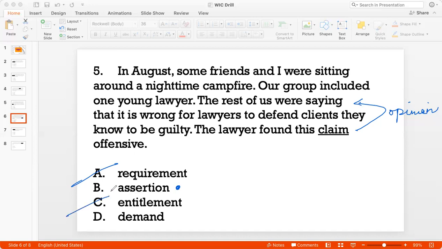And option D is similar to option A. Demand and requirement are similar in the sense that they go a little beyond the scope of the context, right? The friends are not saying that this has to be a demand or a requirement. They're simply discussing it, and they're wondering whether this should work, whether this may work. So options A and D are a little out. They are a little out of the way of what is being discussed. And so assertion is the best answer.